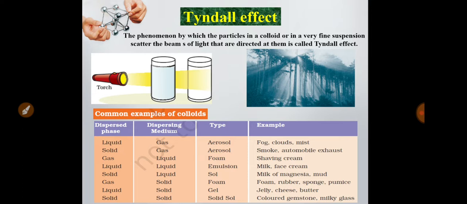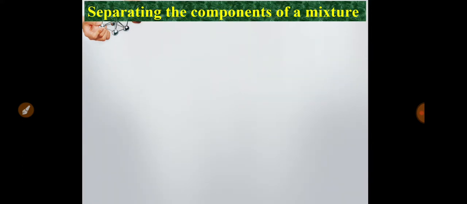Examples are jelly, cheese, butter, etc. And a solid dispersed phase in a solid medium is called solid sol. The examples are colored gemstone, milk glass, etc. So these are the common examples of colloids.